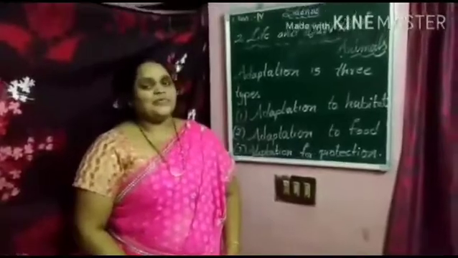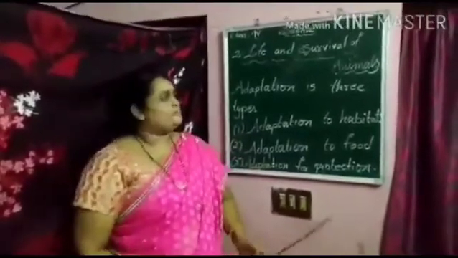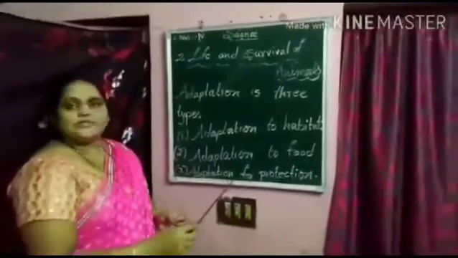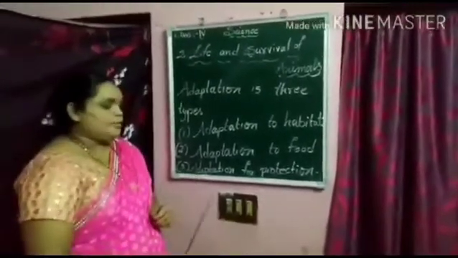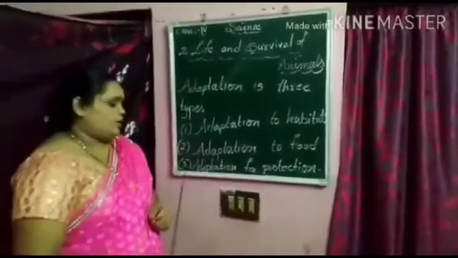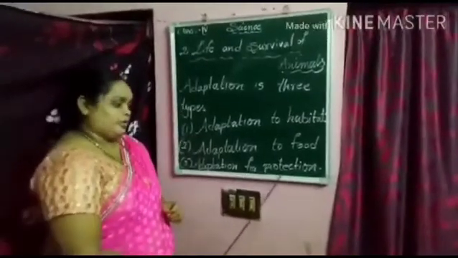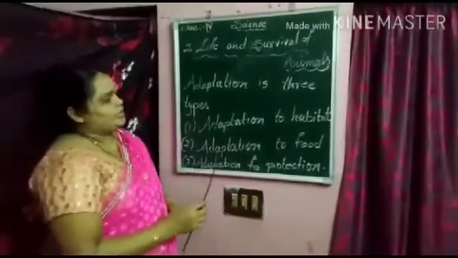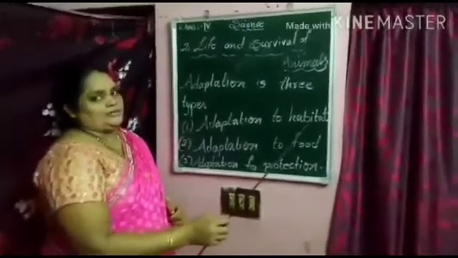Let us learn more about these adaptations. Adaptations are of three types: adaptation to habitat, adaptation to food, and adaptation for protection. Today we are going to discuss adaptation to habitat.